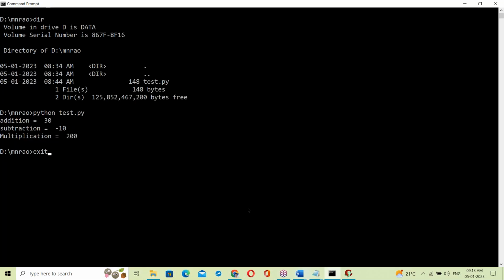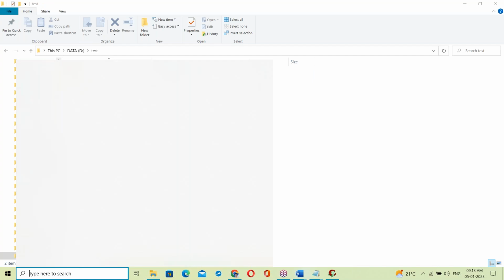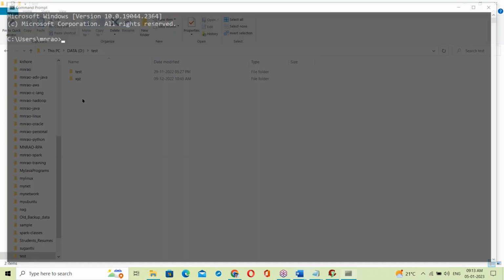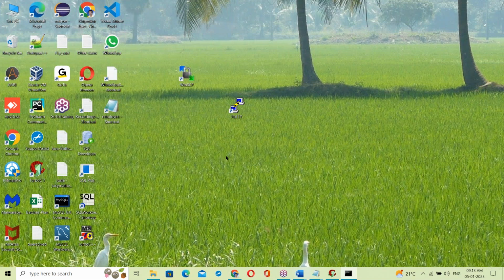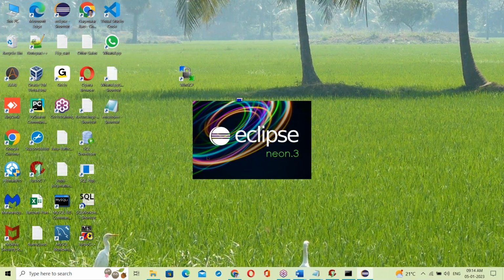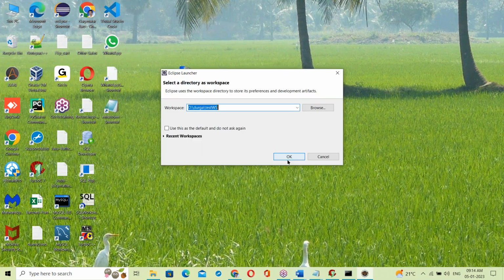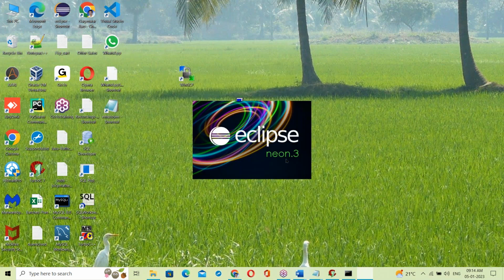Exit the CMD command prompt. In every day's class, we use Eclipse, and in real time we also always use Eclipse. In Eclipse we write code and explain it, so our daily class topic uses Eclipse only. But for understanding purposes, today I'm using Notepad.